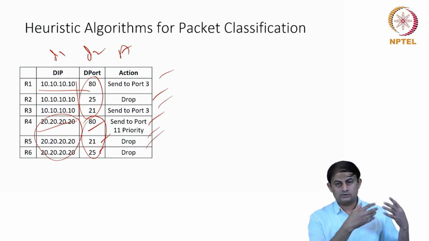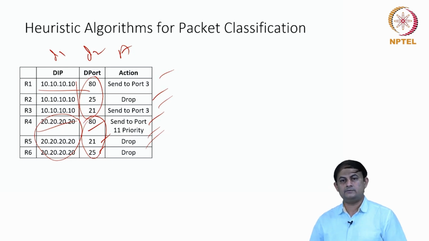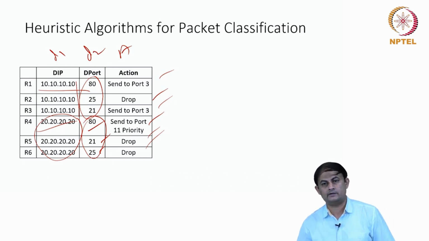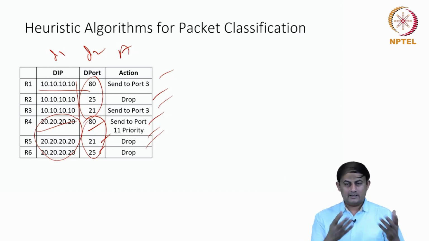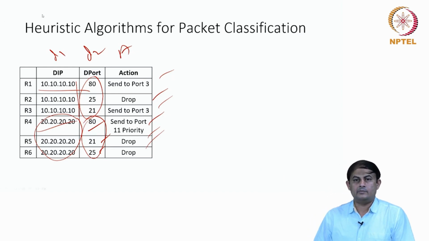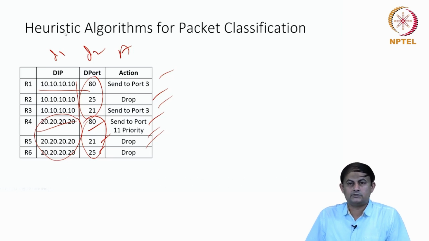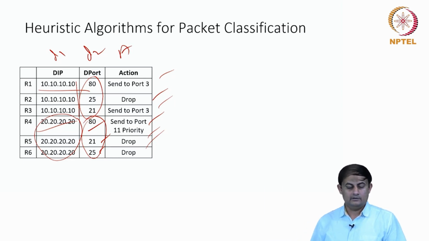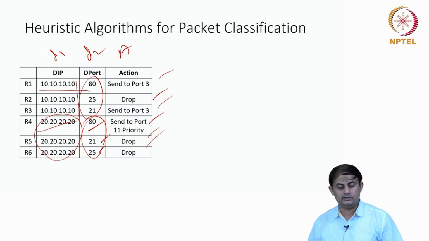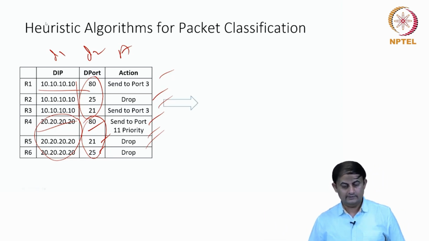This takes more storage. I need to store this structure 3 times because the IP address is appearing 3 times, and then the port numbers as well. So I can bring a slightly optimized version of this, by instead of storing the IP address 3 times, storing it 1 time and taking an index to the second level table. And using the label in the second level table, I am going to do the classification. So let's take a look at how it looks.